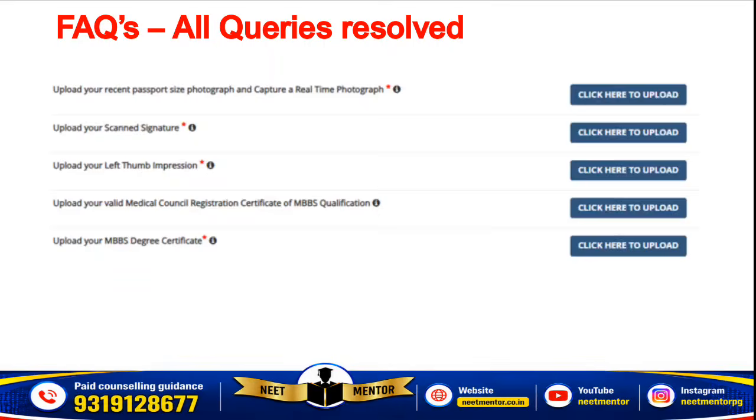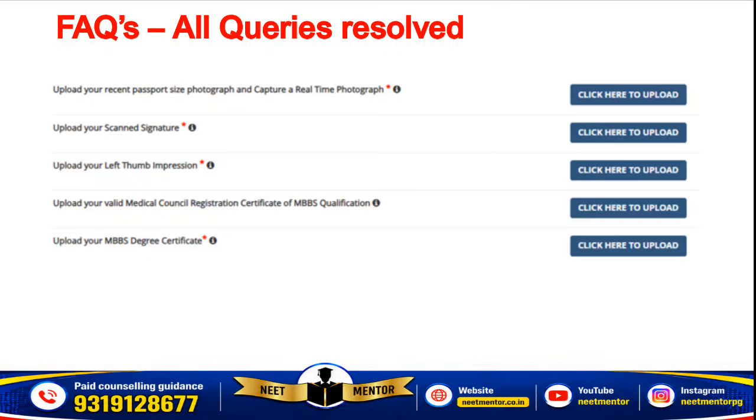Okay, and regarding the documents required to be uploaded, one document regarding correspondence address, your passport size photograph, scanned signature and thumb impression, left thumb impression, and the two certificates. Many candidates are confused about that. What is the meaning of you upload your medical council registration certificate for MBBS qualification? You completed MBBS, after that you want to practice as a doctor, you have to register with the state or MCI medical council. Okay, so that registration certificate you have to carry on the day of examination, and you have to upload there.